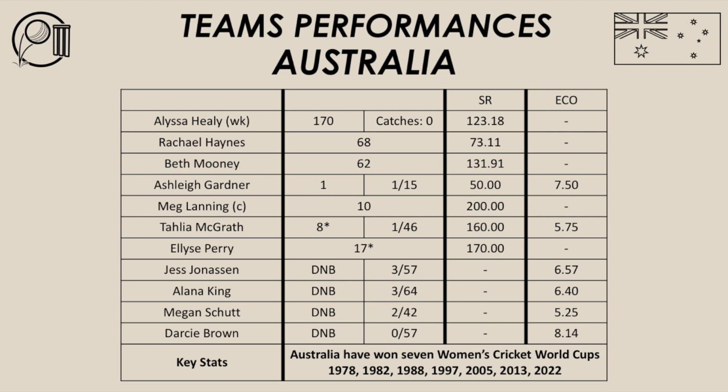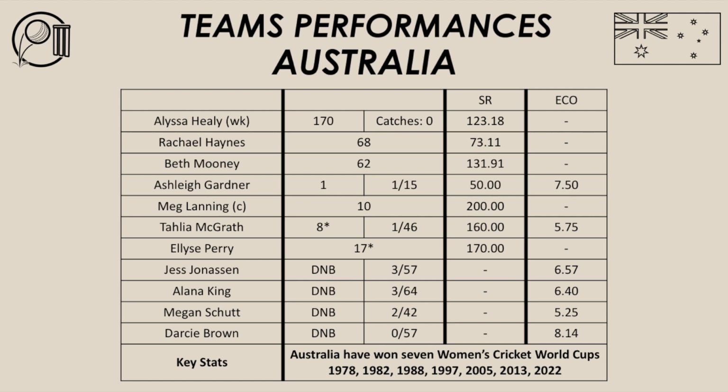And in the end, Australia were able to bowl England out for 280 odd and win the World Cup and win their 7th Women's World Cup. So it was a good batting performance from the Australian team in this final. Alyssa Healy, we mentioned her earlier, 170. What an innings, 170 off 138 balls. Set the foundation and the platform for Australia to get to that 356 score.